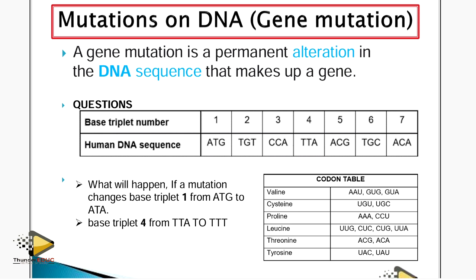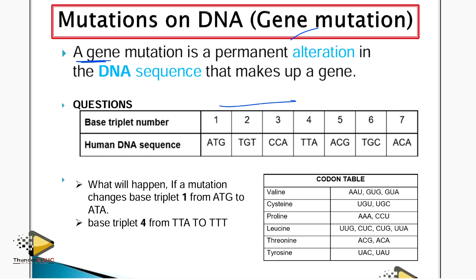Mutation on DNA, that is gene mutation. You have two kinds of mutations. We're going to see them, and this is how they bring them in the exam. So what is a mutation? A mutation is any alteration which happens on the DNA sequence. Sometimes it could be the whole chromosome or just a portion of DNA. When it is just a specific part of DNA, we call it point mutation, or sometimes gene mutation.